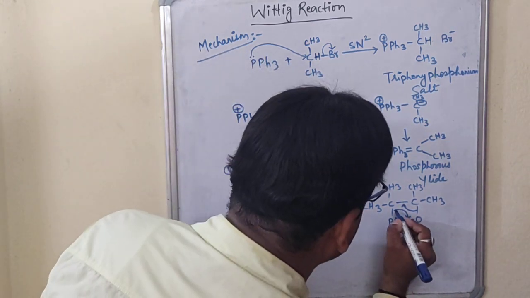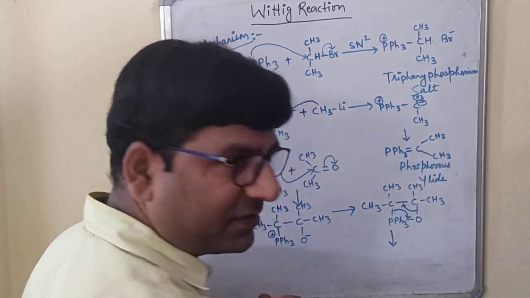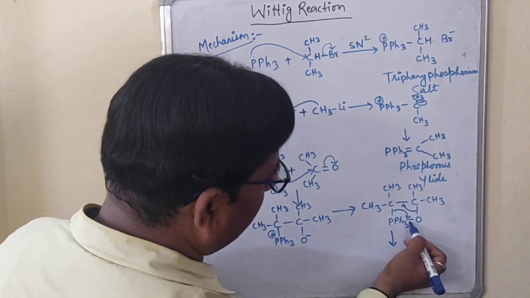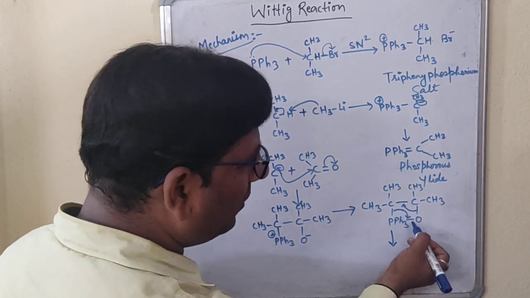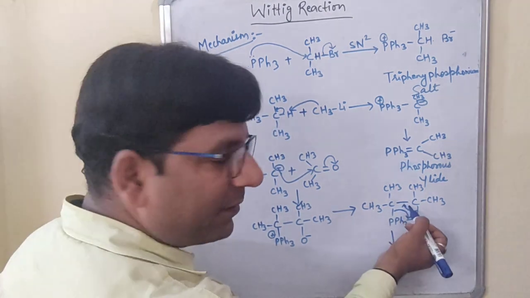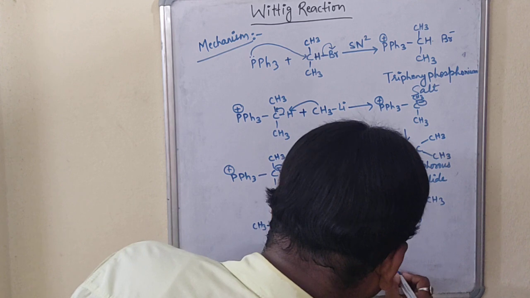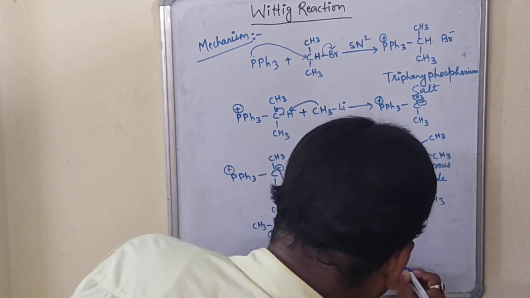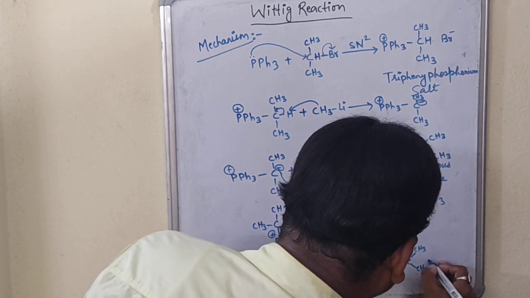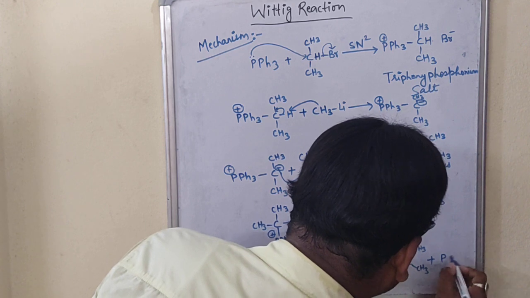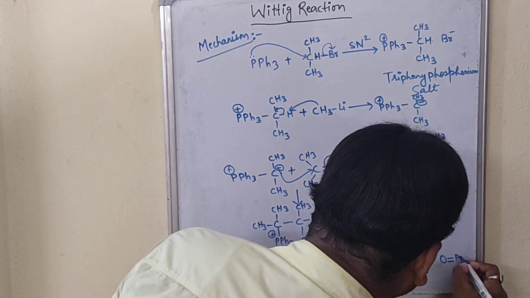Just understand this. This is the internal shifting of the electrons or the bonds. This bond will come down. These are two electrons. One bond means two electrons. Those two electrons will come down, and here the two electrons will go up. Right? So we will get what? We will get CH3. You can write like this: CH3, double bond C, CH3, CH3 plus O double bond PPh3.